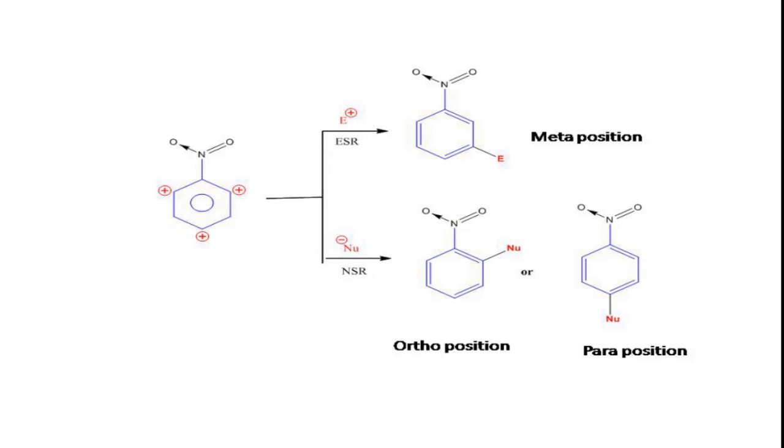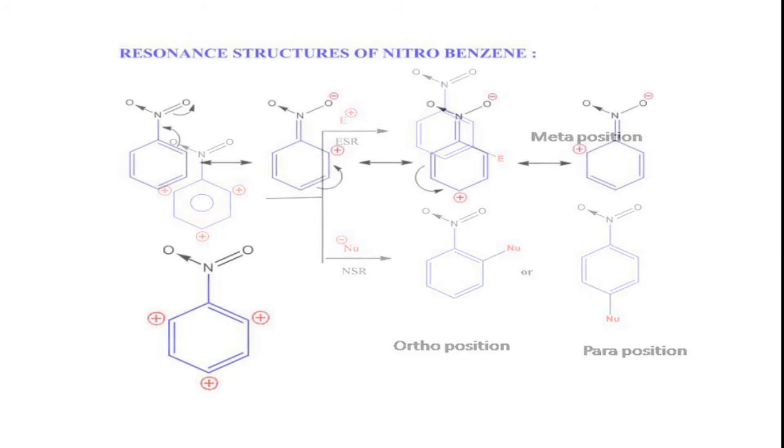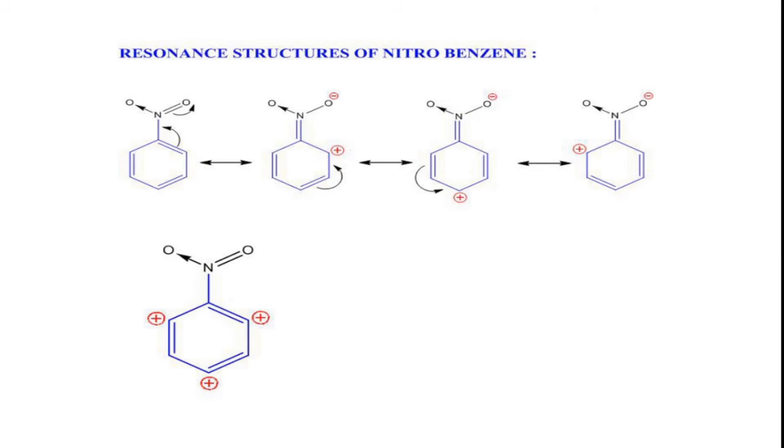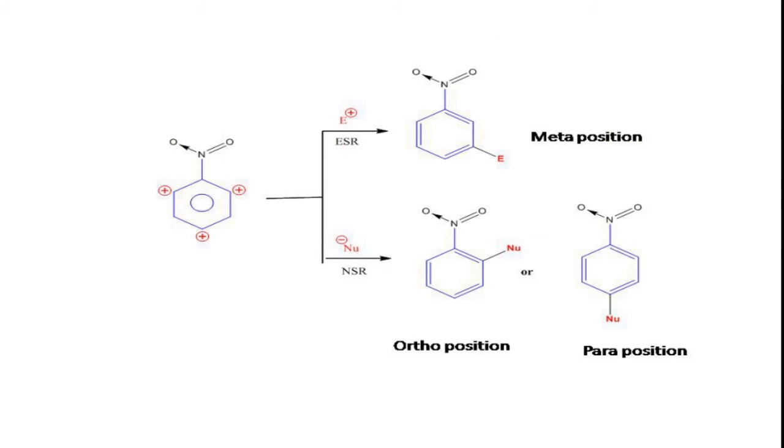From the previous slide, there is a generation of positive charge on the ortho and para positions. Thereby the nucleophile will attack at the ortho and para positions. That means in nitrobenzene, electrophilic substitution takes place at the meta position, and nucleophilic substitution takes place at the ortho and para positions.